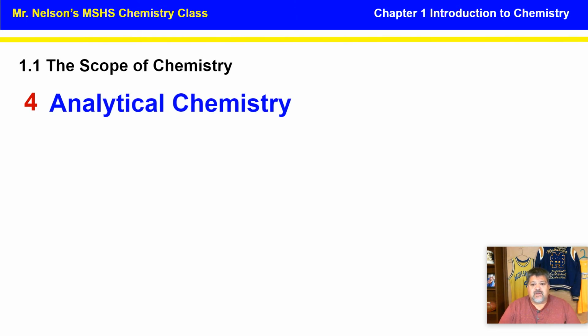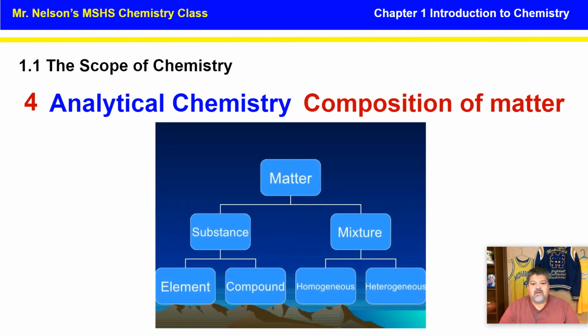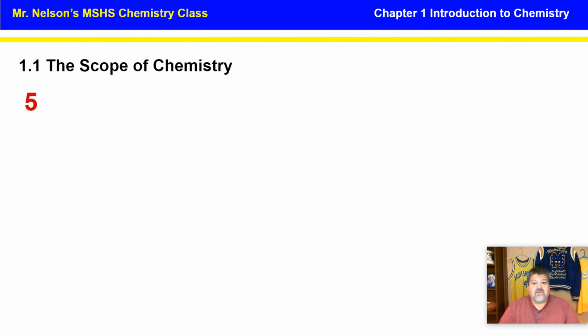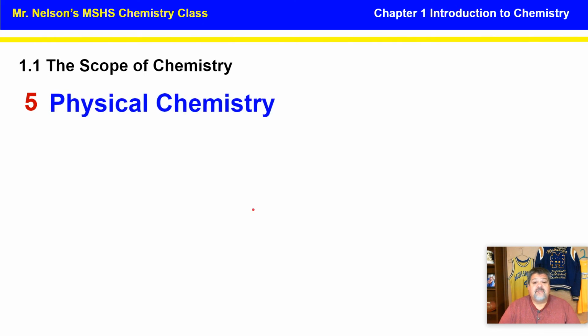Our fourth one is analytical chemistry. Analytical basically means the composition of matter. So what is the matter made up of? Matter can be made up of substances or mixtures. It can be heterogeneous, homogeneous, and all those different things, which you'll learn about in the textbook or the PowerPoint for that section.